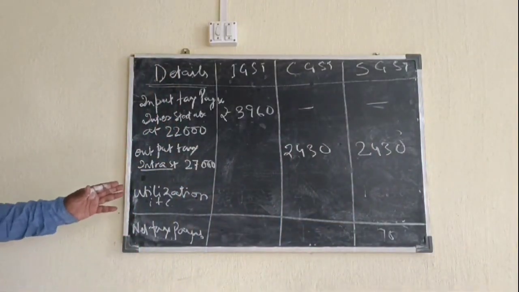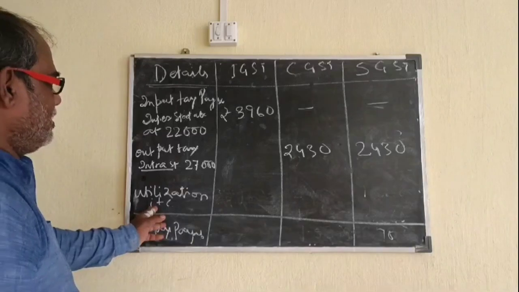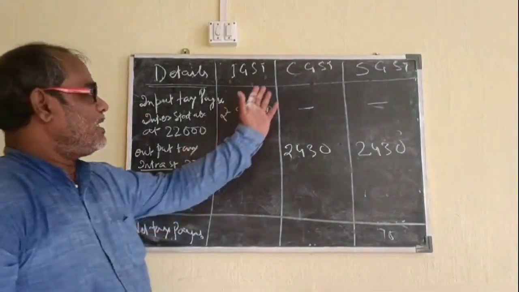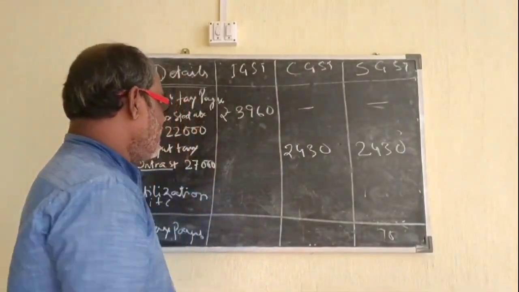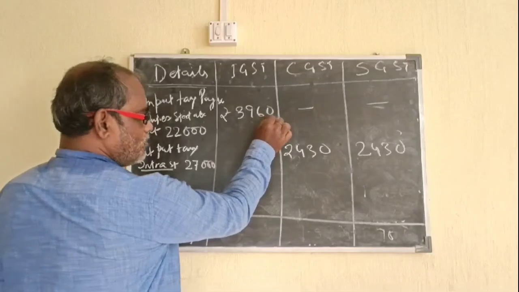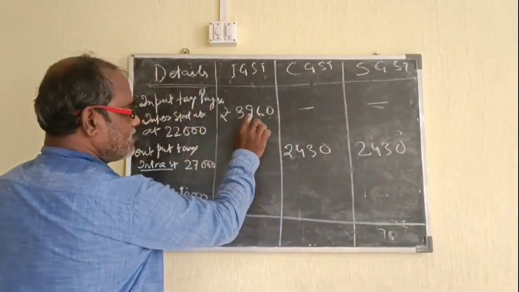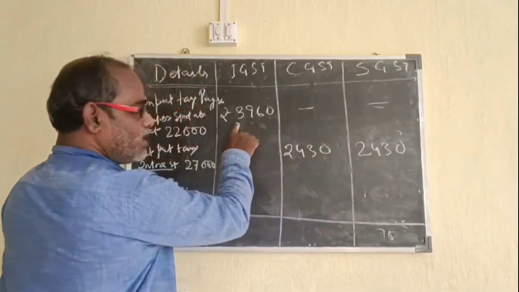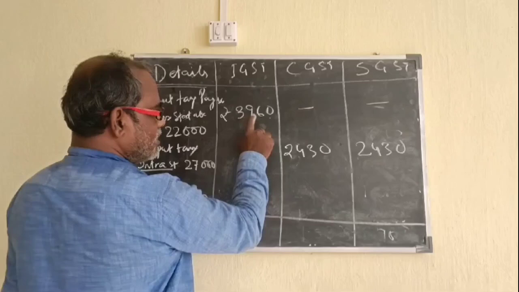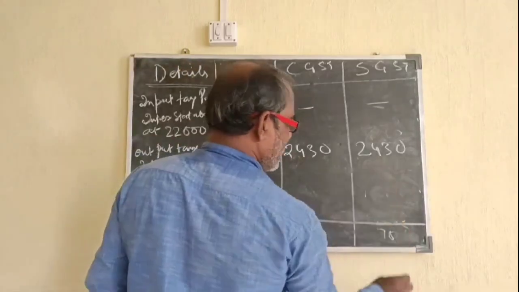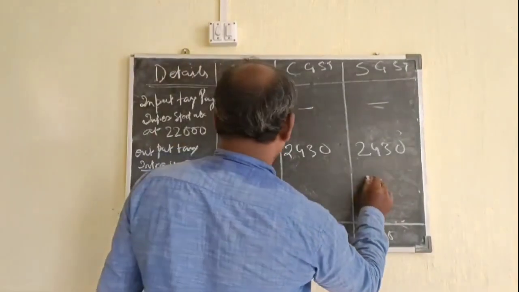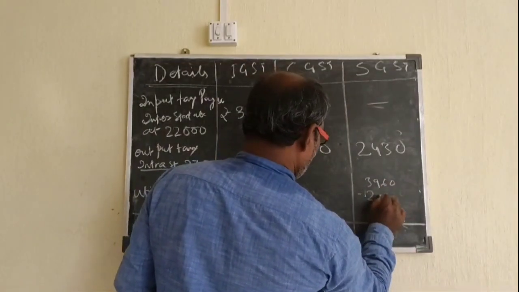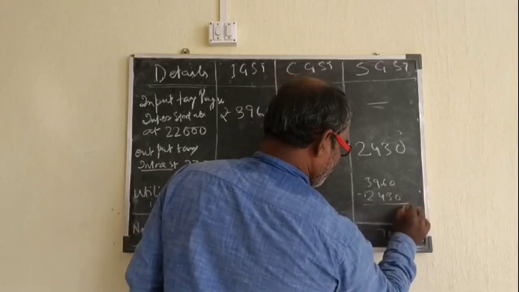Next comes the utilization of ITC. Now since he has paid 3960, and the goods he is selling are within the state, he utilizes this amount in these two. First he utilizes the amount in this, that means he has to pay 2430 and he has already paid 3960. Therefore we have to do this minus this. So I am doing the minus over here: 3960 minus 2430.